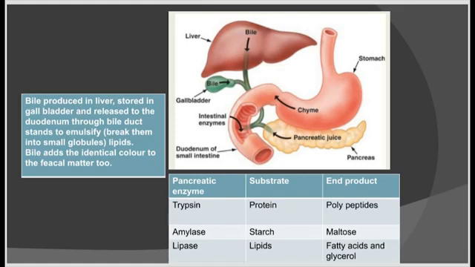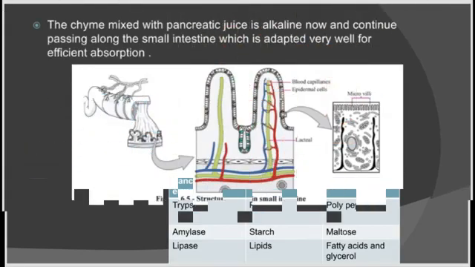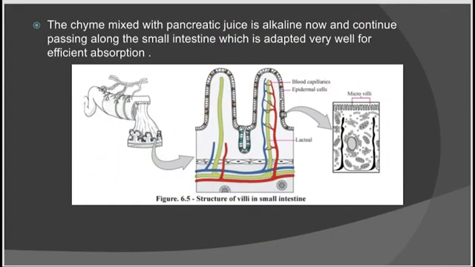The intestinal juice is secreted by the wall of the intestine. It contains maltase, sucrase, peptidase and mucus. The enzyme trypsin converts proteins into polypeptides. The enzyme amylase converts starch into maltose. And the enzyme lipase converts lipids into fatty acids and glycerol. Then the chyme passes along the rest of the small intestine.